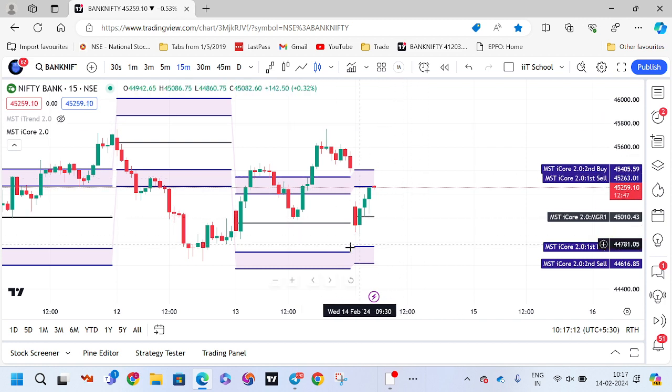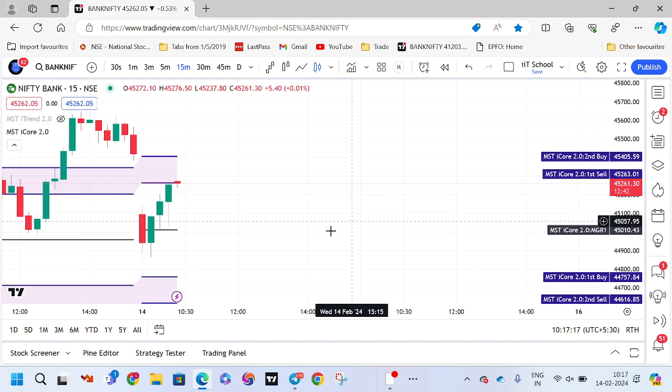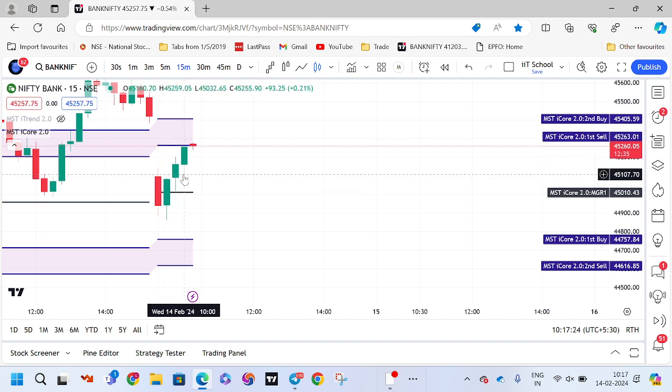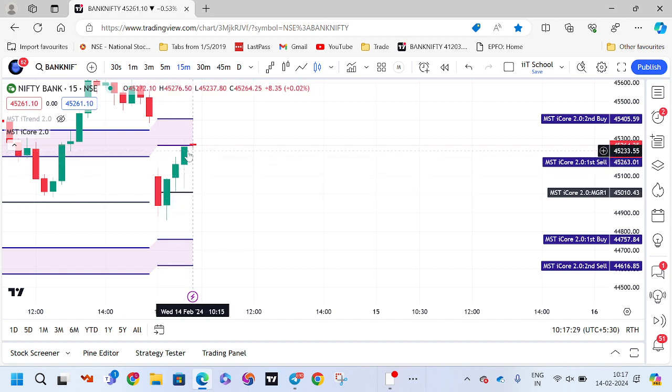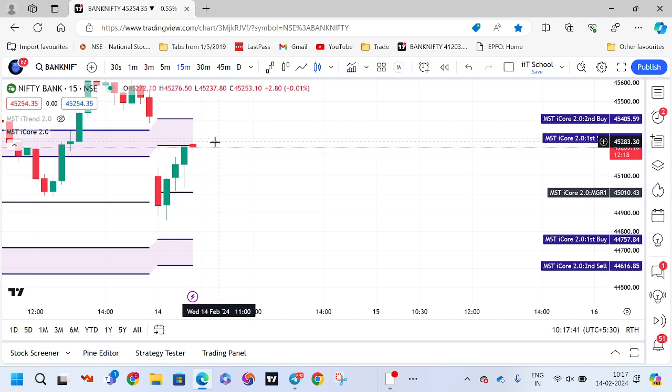And today the market has reached our sell zone. So here what we are supposed to do, that is the important thing. See this candle, the previous candles have huge buy volume. Bullish strength is more than the bearish strength. So at this junction we should not take the entry just by looking at the number. We should wait for one bearish confirmation. Any candle should close below this and the next candle should be a red candle. Now we will be getting one bearish R3C pattern, then you can go for the sell.